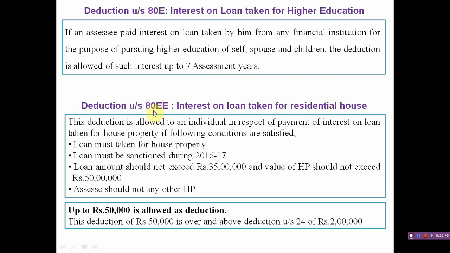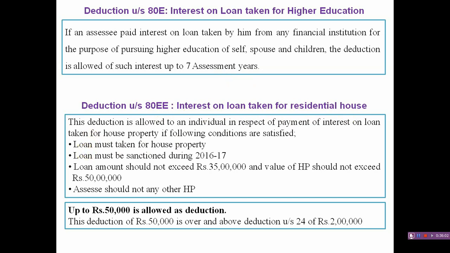And the next one is deduction under section 80EE, interest on loan taken for a residential house. There are certain conditions to be satisfied by an assessee.